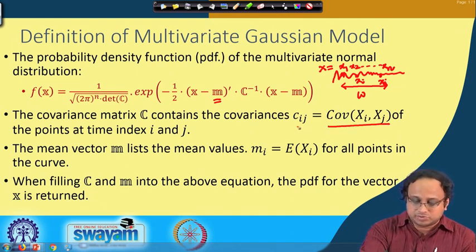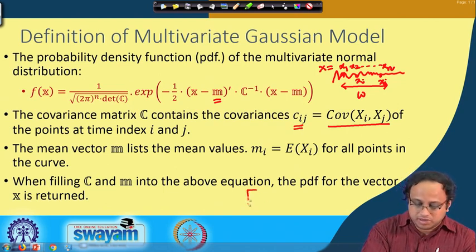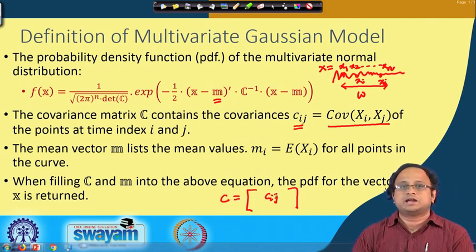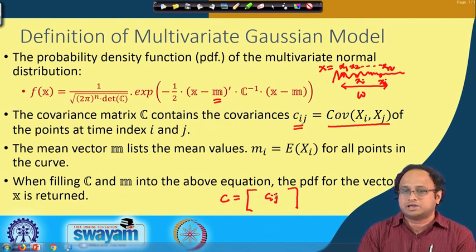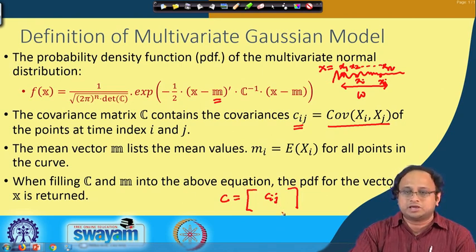So, that essentially is denoted by Cij, and therefore you can imagine that I can make a matrix, which I call the correlation matrix, where all these values Cij stand for the covariance between two time instances i and j. This would be a symmetric matrix, because Cij and Cji would be the same.